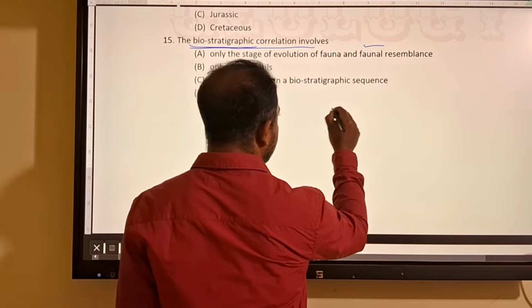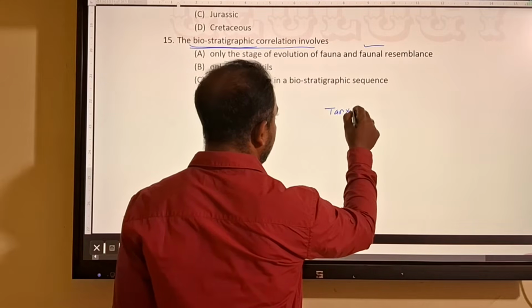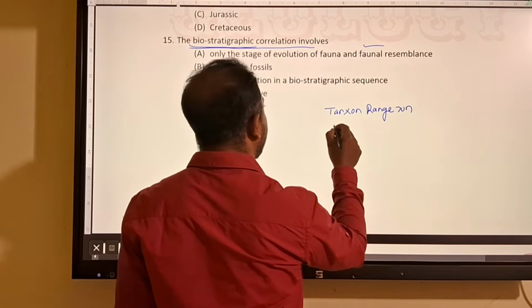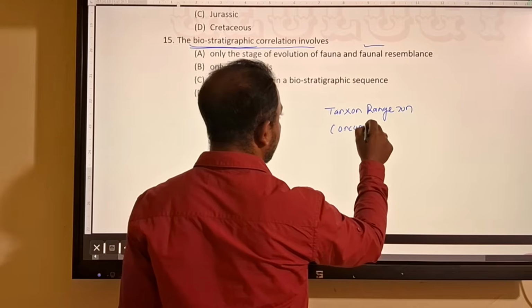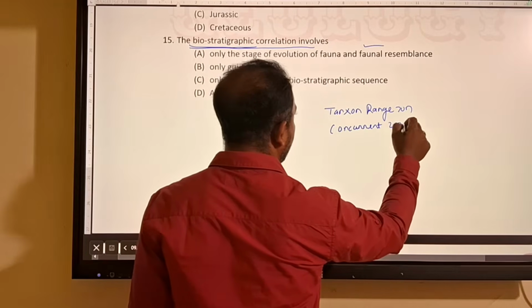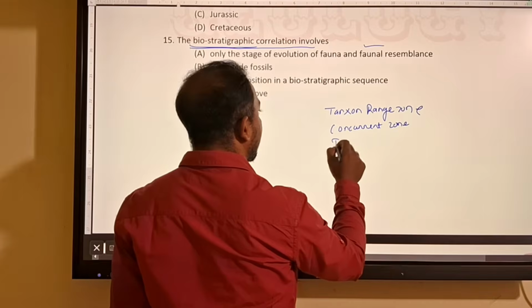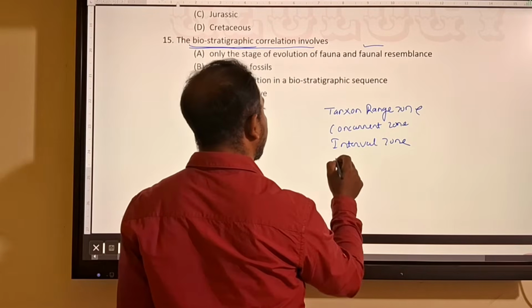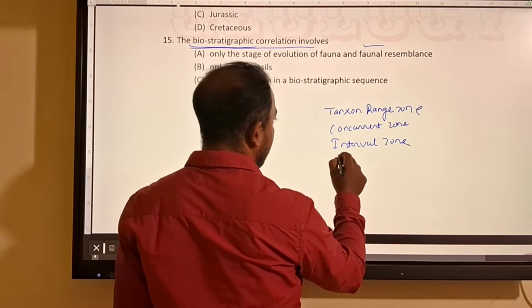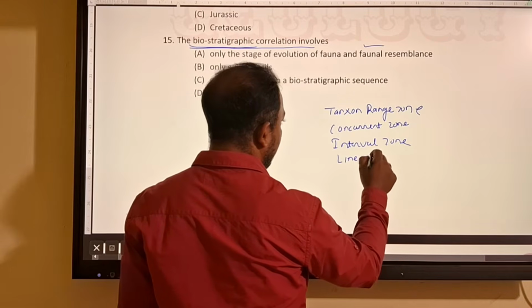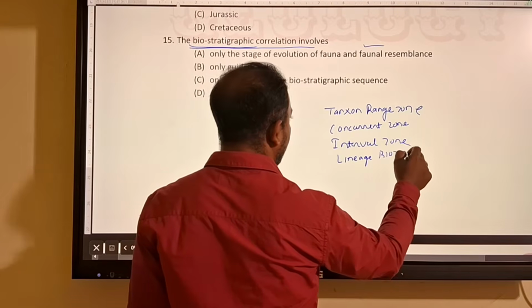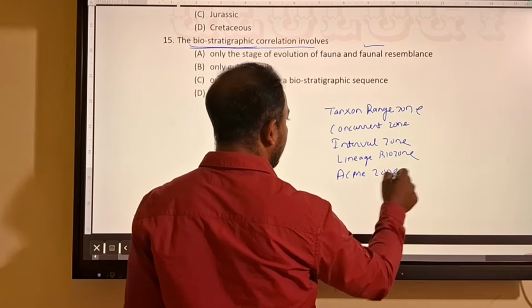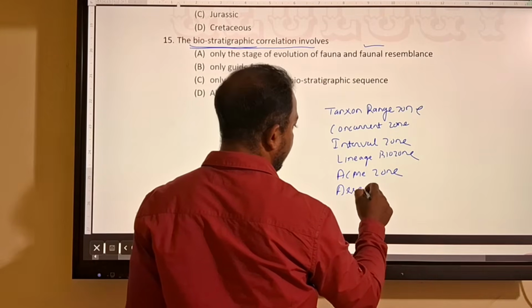So what are the biozones? I am writing down here. Taxon range zone, then concurrent zone, then interval zone, then lineage zone or lineage biozone, then abundance or acme zone, then assemblage zone.